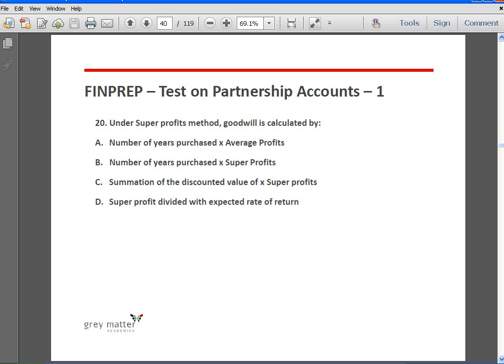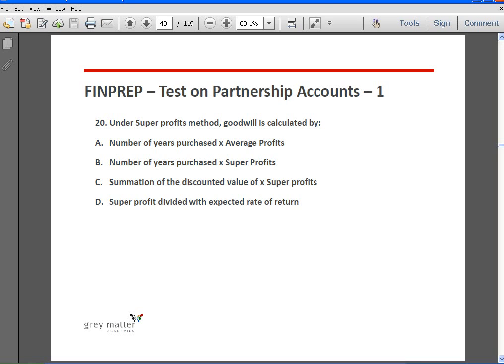For example, if there is a firm carrying on the business of chartered accountancy, and it makes, let us say, 20,000 rupees per year as profits, while the other firms in the same business are making 15,000 rupees profits with the same capital employed, then this firm is better in the sense that it is making a super profit of 5,000 rupees. So essentially, super profit is nothing but the difference between the average profit and the normal profit that any other firm in the same industry makes, other conditions being the same.